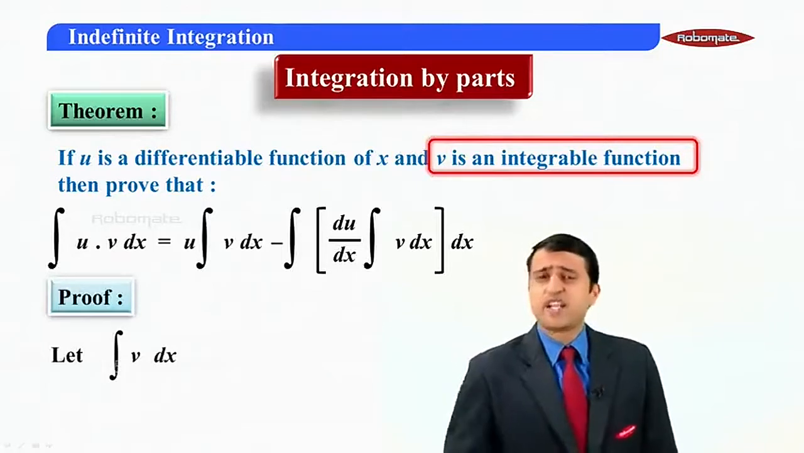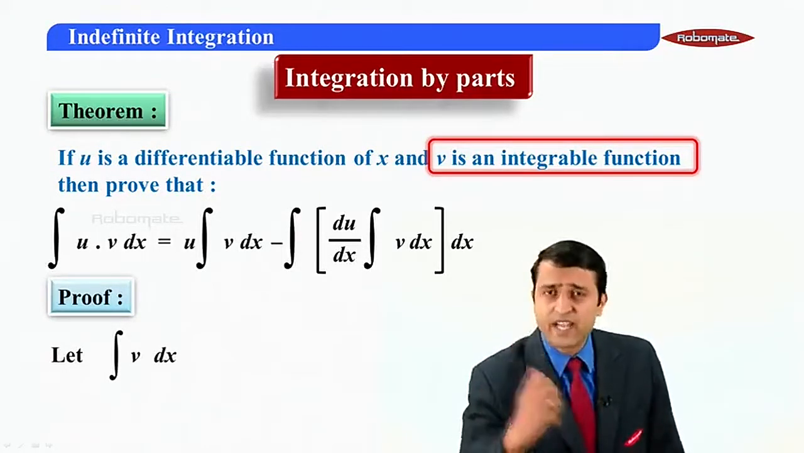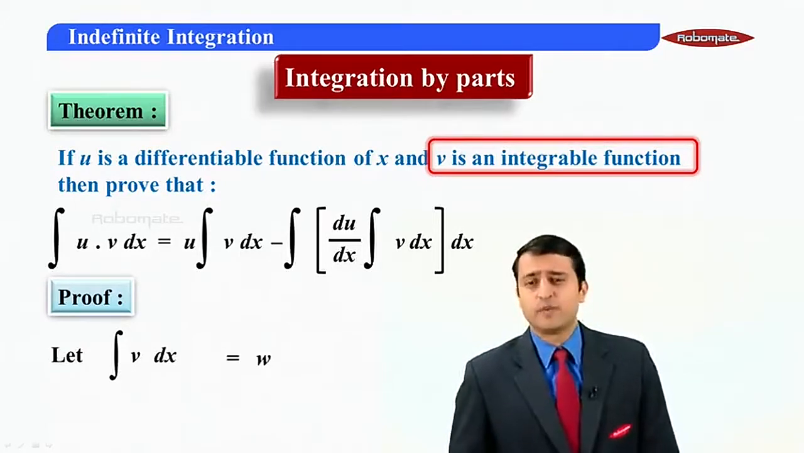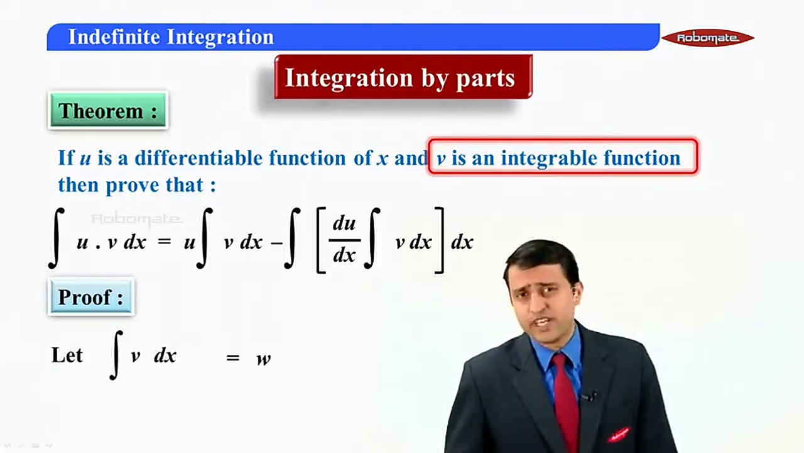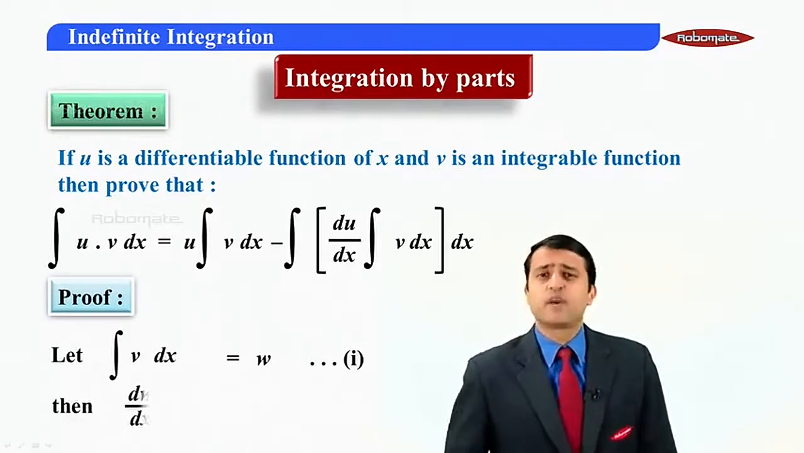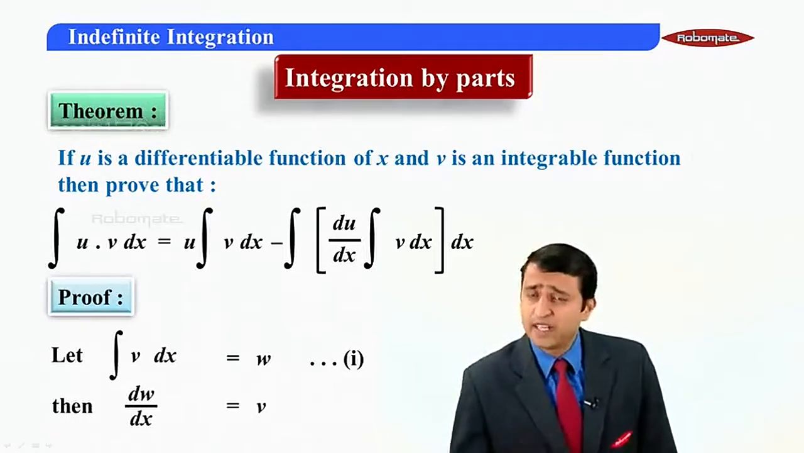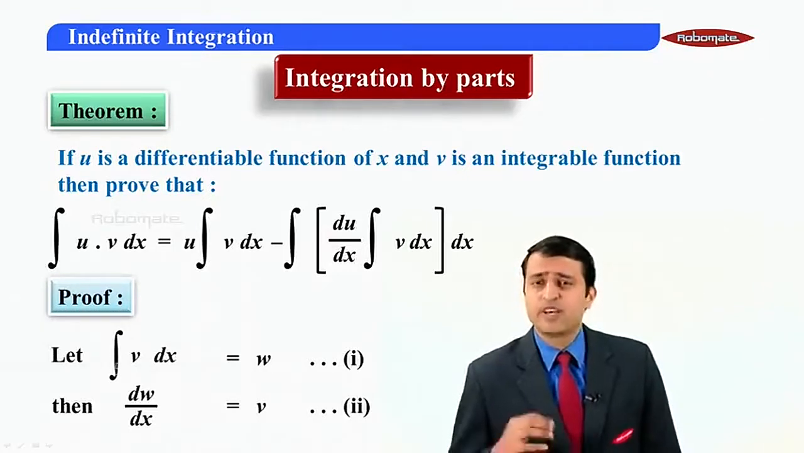So if v is an integrable function of x, integral v dx will exist and will have a finite value, and that value I'll assume to be w. If I apply the definition of integration, then we can say that dw by dx should be equal to v. This is by the definition of integration. Let us write them as equation 1 and 2 respectively.